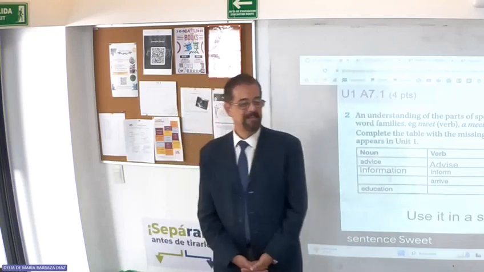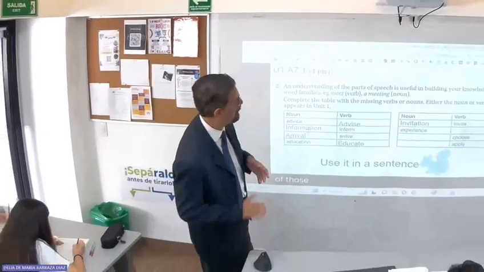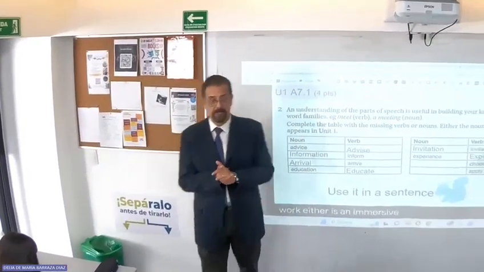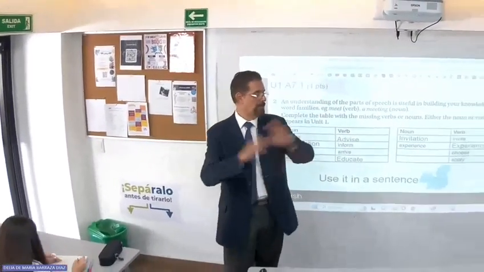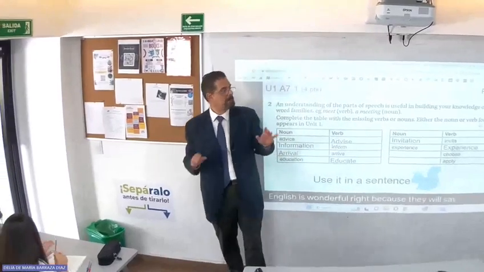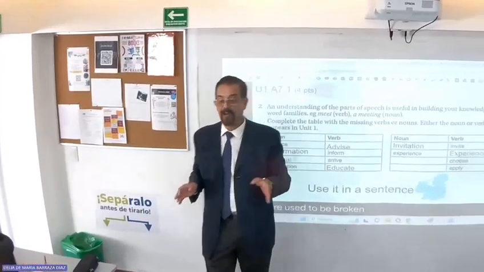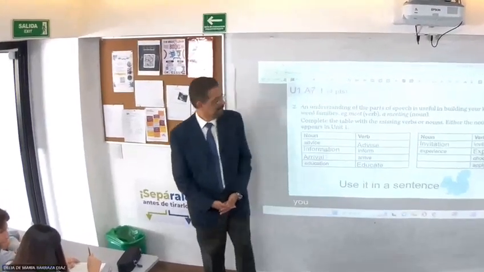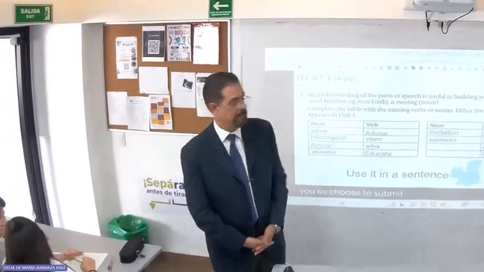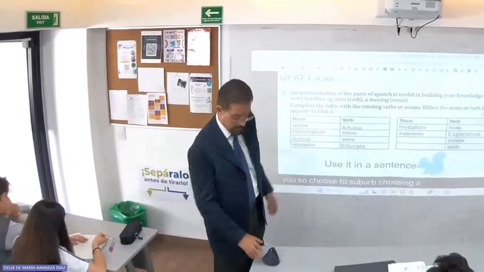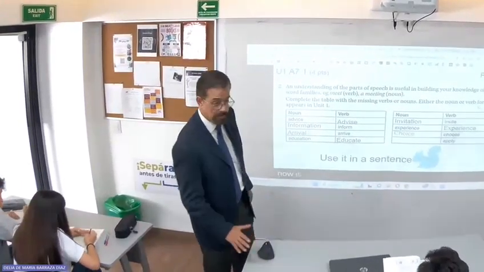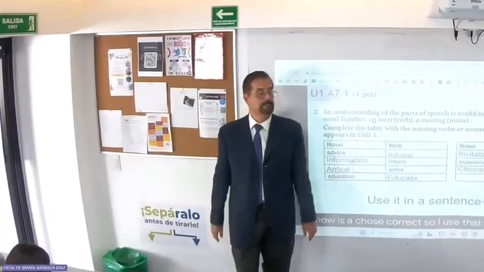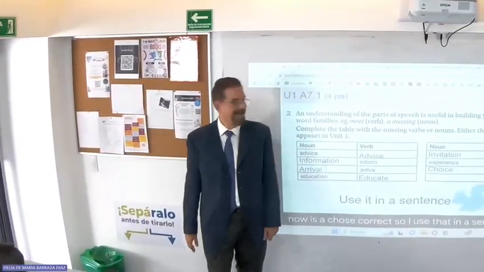Okay, great. Thank you. Okay, this is one of those interesting cases where it's exactly the same word, either as a noun or as a verb, which is why we say that English is wonderful, right? Because the rules are always there to be broken. Okay, who goes next? Thank you. So choose is a verb. I'm choosing, I chose. So the noun is choice, correct. So can you use that in a sentence? There was this book. Yes, it was. Okay, great.